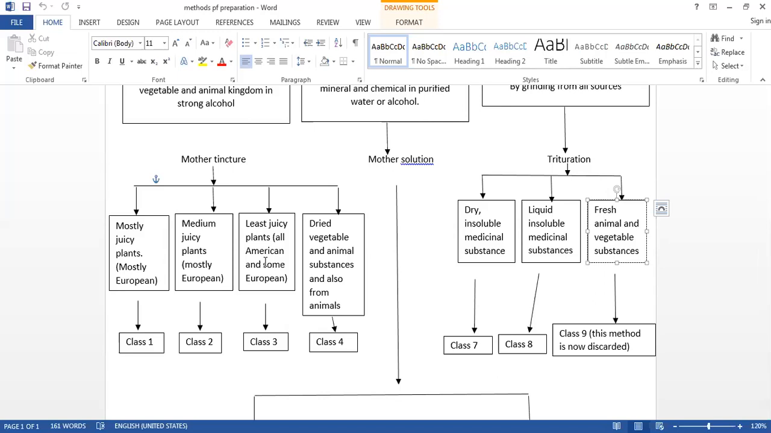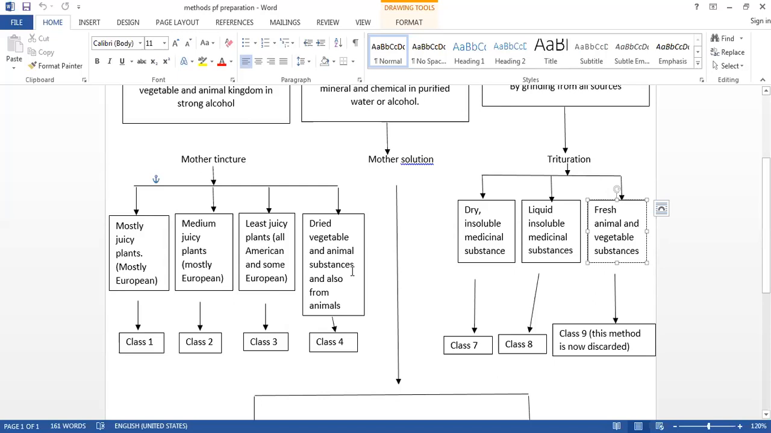So after all the calculations, the drug power is 1/6. If the drug power is 1/6, then again we have to take the ratio 6:4 for the decimal scale and 6:94 for the centesimal scale, and we can prepare the potency. The next class is class 4. Here very less moisture is present, and hence here we have to add more amount of alcohol. So here the ratio is 1:5, 1 part of drug substance and 5 parts of strong alcohol.